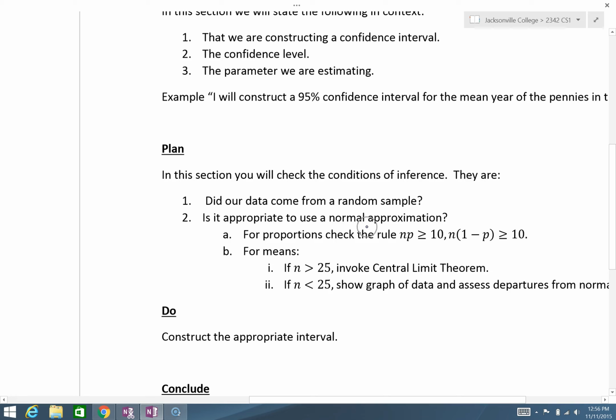Two, is it appropriate to use a normal approximation? Thus far, we've only studied normal approximations in our inference, so we want to check to see if it is appropriate. For means, we have this rule. If our sample is relatively large, greater than 25, we can invoke the central limit theorem. If it's less than 25, we're going to show a graph. But here we're looking for proportions. For proportions, we need to check the rule. n times p hat is greater than or equal to 10, and n times 1 minus p hat is greater than or equal to 10. This is the successes and failures in the sample.